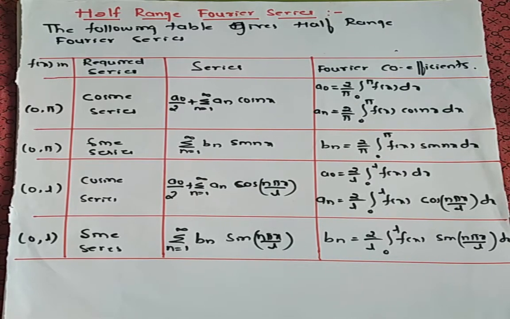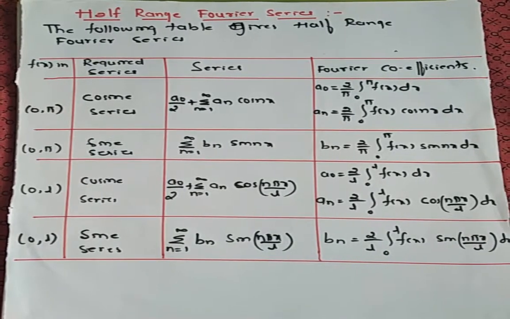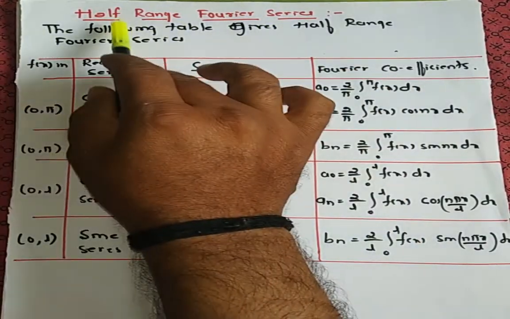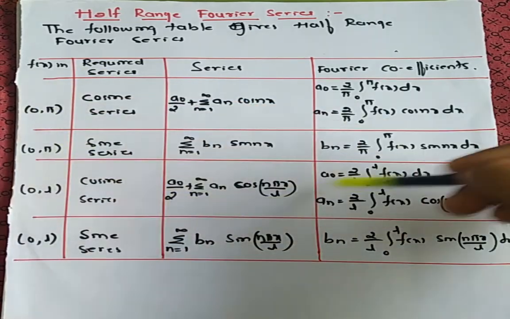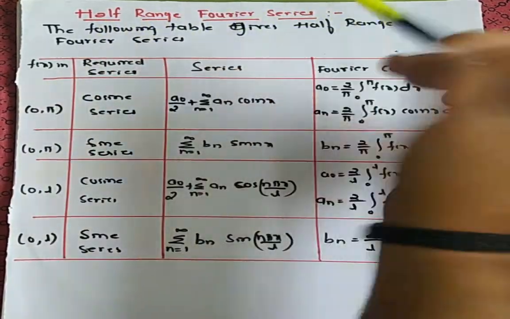In the last class, we discussed the even and odd concept of the interval minus L to plus L and 0 to 2L. Now we'll discuss a new concept known as the half range Fourier series. This is a very important table regarding the half range Fourier series.